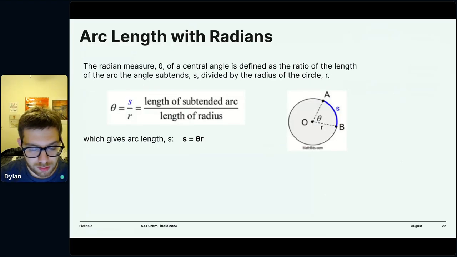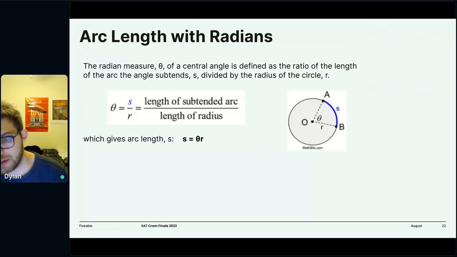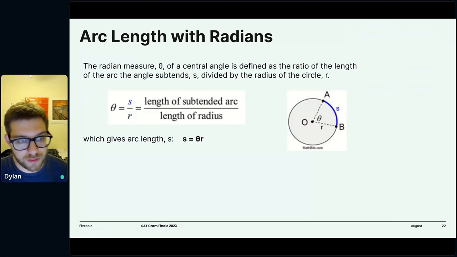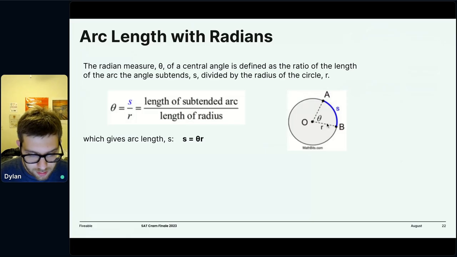And the same goes for radians. Again, radians is uniquely tied to the circle, and specifically to the length of the radius. So for example, in this case, if we know the radius, we can define the radian measure as theta, like we always have. Well, we know that this s is going to be a certain number of radiuses when theta is defined in radians. And so s is going to be theta radiuses. 1 radian, the length of it is 1 radius. We define radians in terms of an arc length.